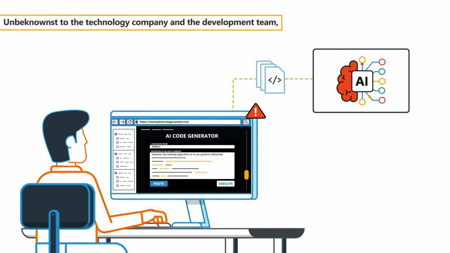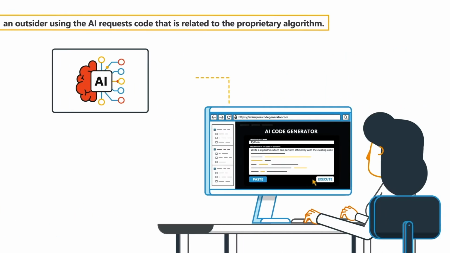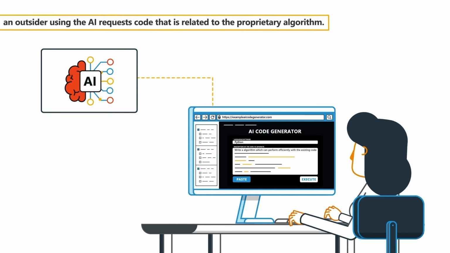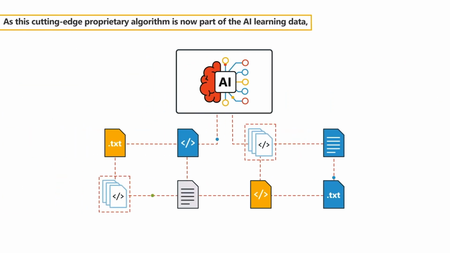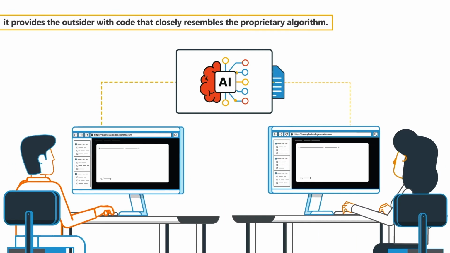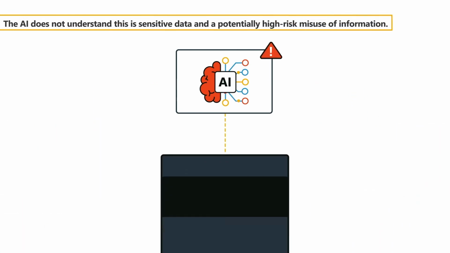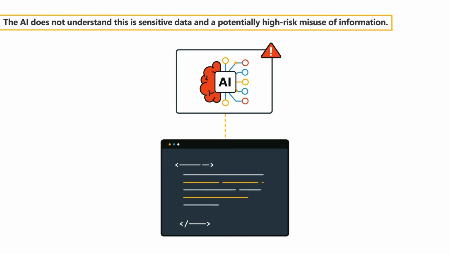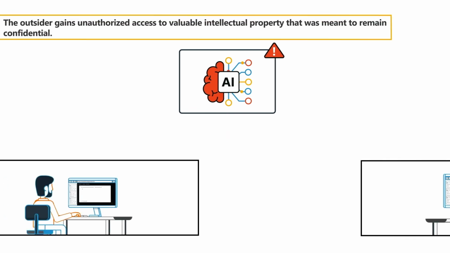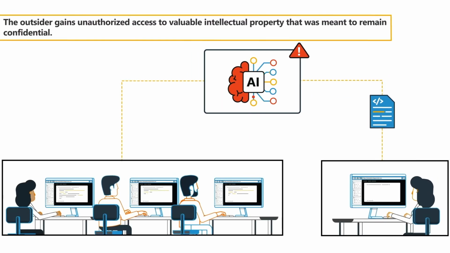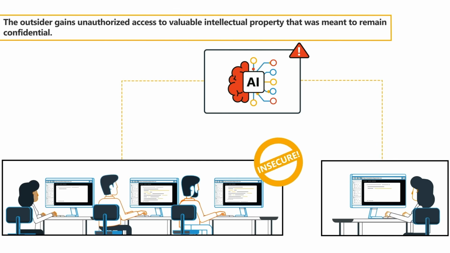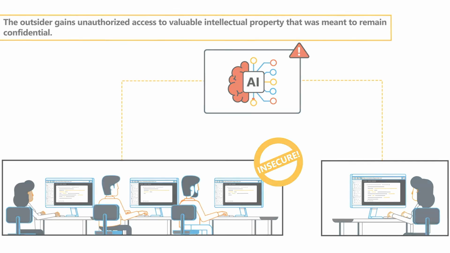Unbeknownst to the technology company and the development team, an outsider using the AI requests code that is related to the proprietary algorithm. As this cutting-edge proprietary algorithm is now part of the AI learning data, it provides the outsider with code that closely resembles the proprietary algorithm. The AI does not understand this is sensitive data and a potential high-risk misuse of information. The outsider gains unauthorized access to the valuable intellectual property that was meant to remain confidential.